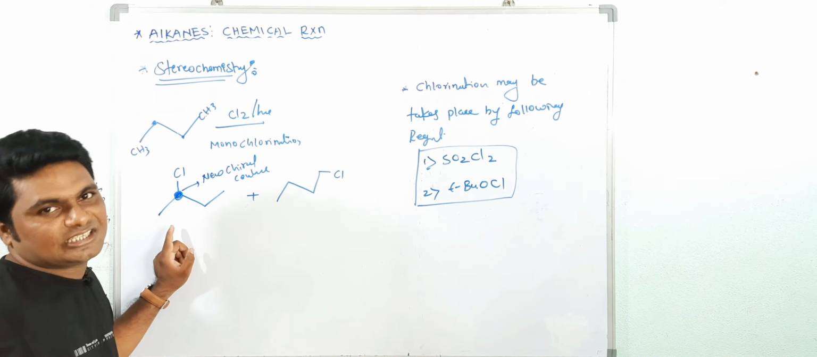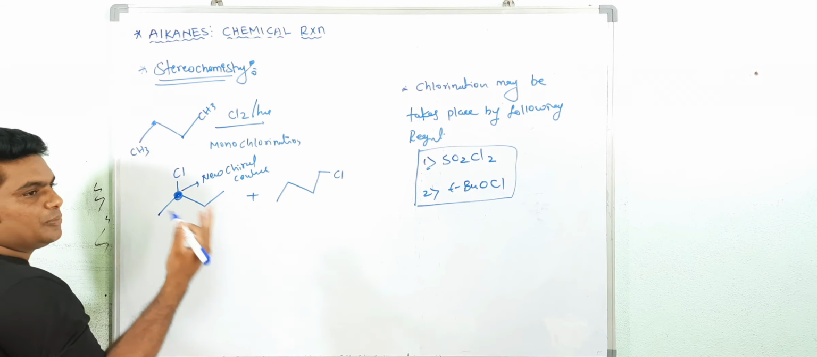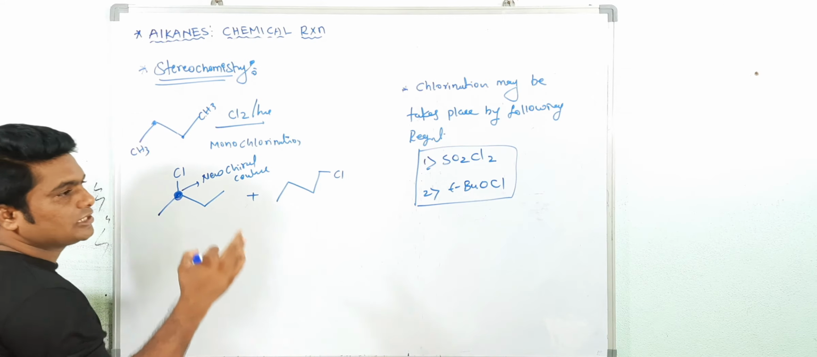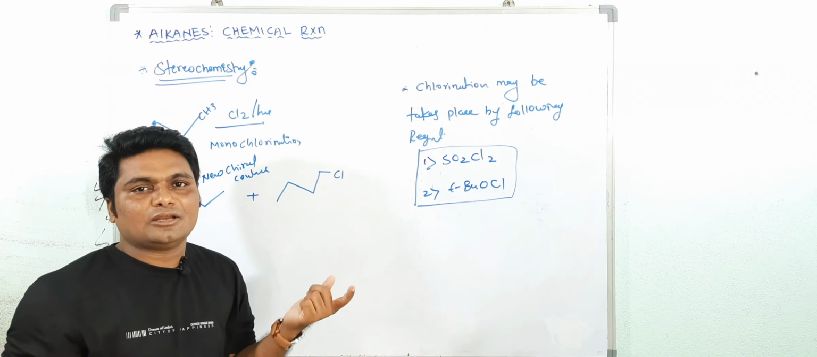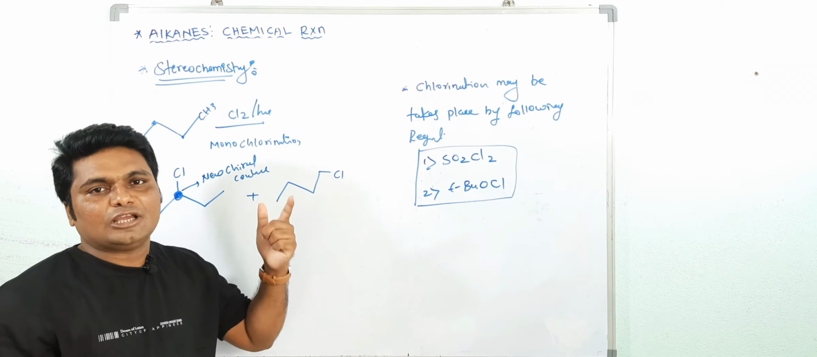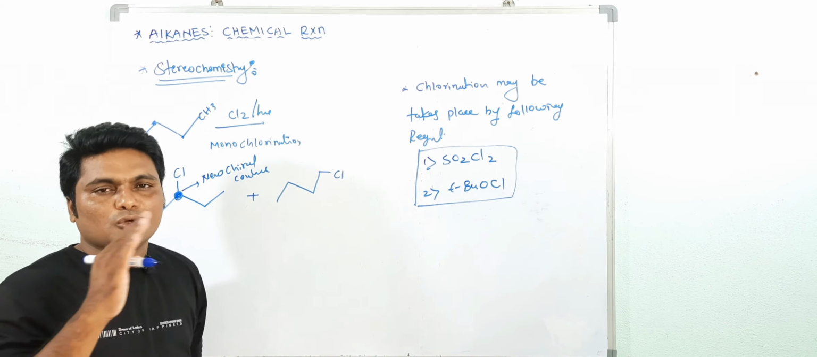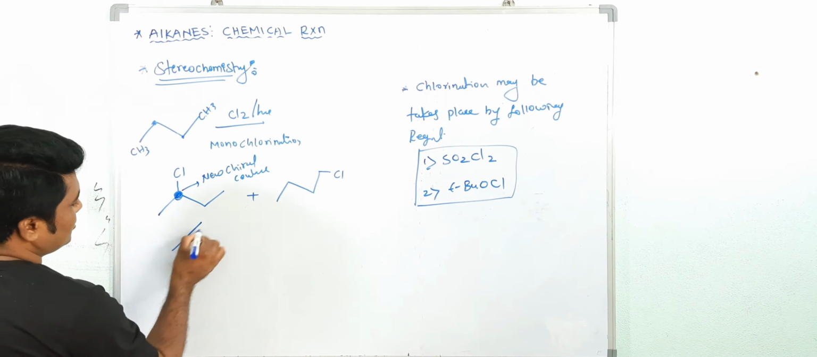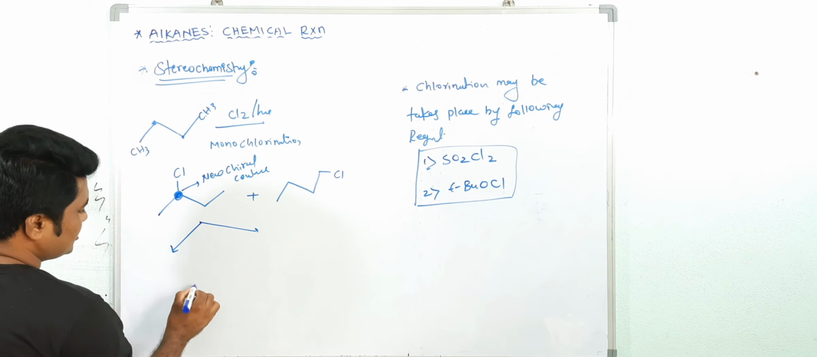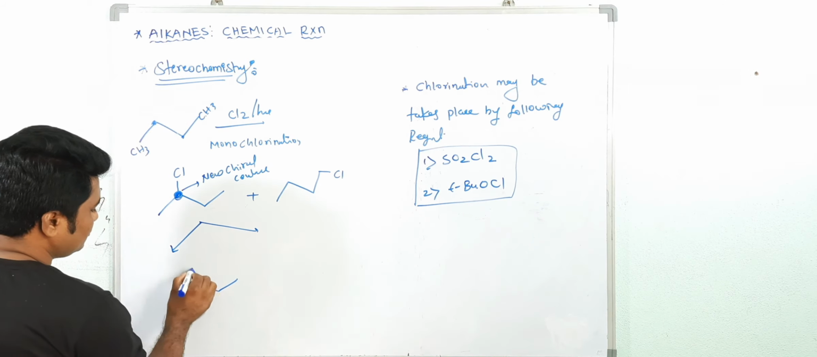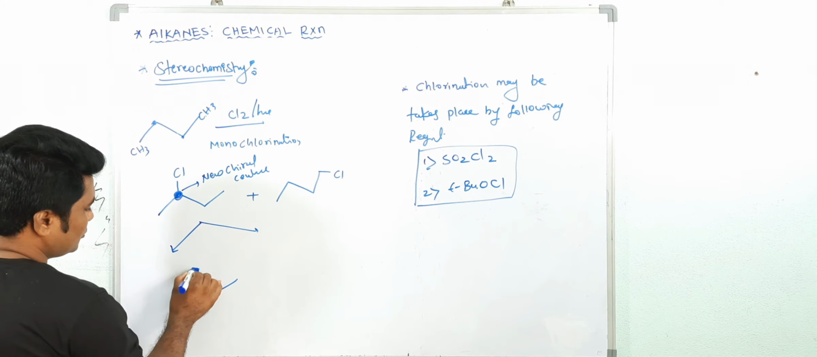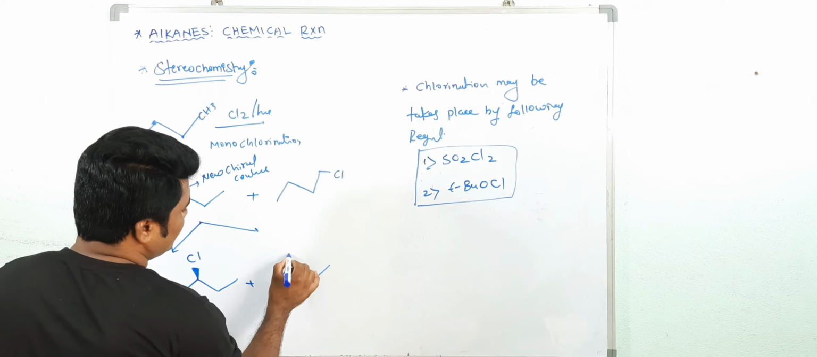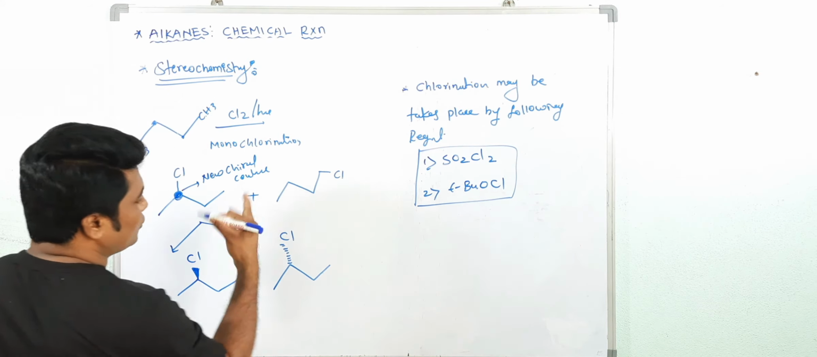One is R, one is S. In one, chlorine is above the plane, and in the other, below the plane. This chlorination takes place by a free radical mechanism. The free radical has an sp2 hybridized planar structure. The chlorine may attack from the front side, otherwise from the back side. So in this compound, chlorine may be above the plane, otherwise below the plane. So you are getting a total of two products including stereoisomers.